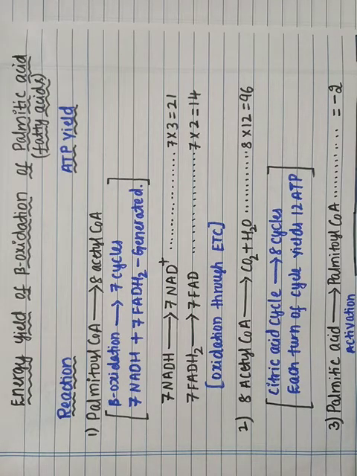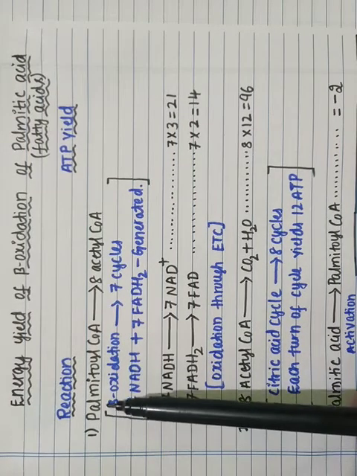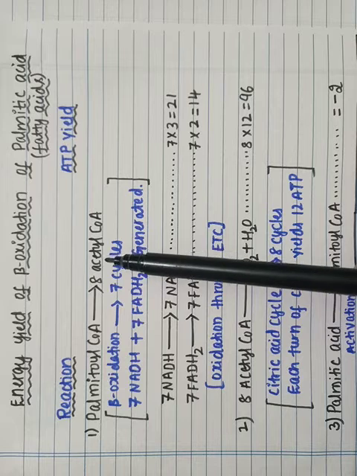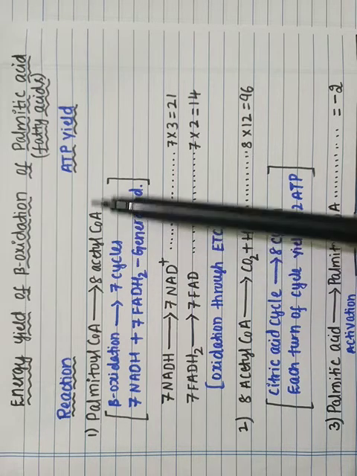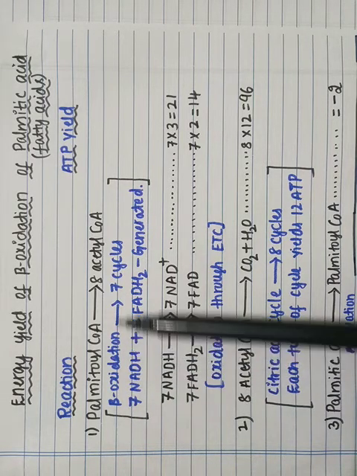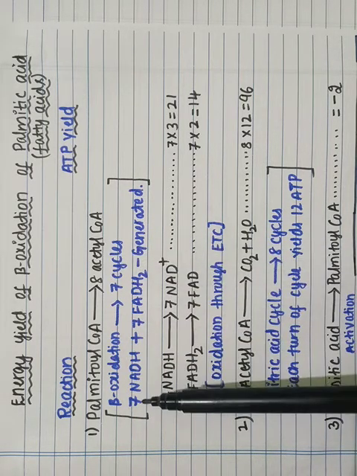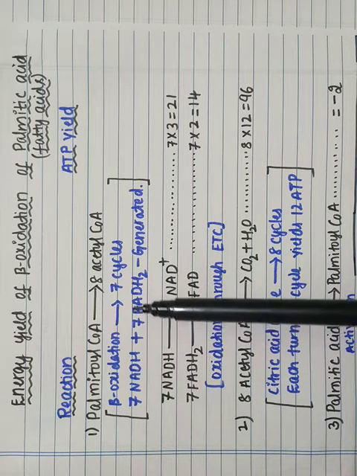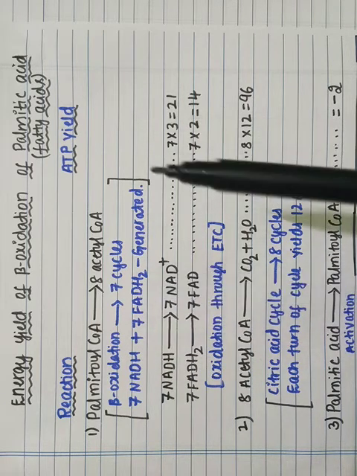So the energy yield, or ATP yield, during the beta oxidation of palmitic acid or fatty acids. Here you can see the palmitoyl coenzyme A. When it converts into 8 acetyl coenzyme A, this beta oxidation has 7 cycles. In each cycle, NADH and FADH2 are generated, so 7 NADH and 7 FADH2.